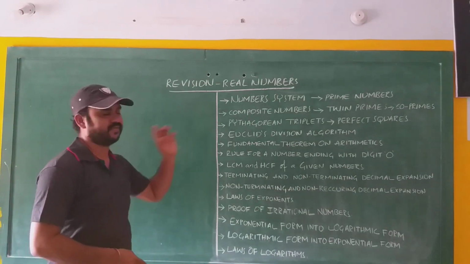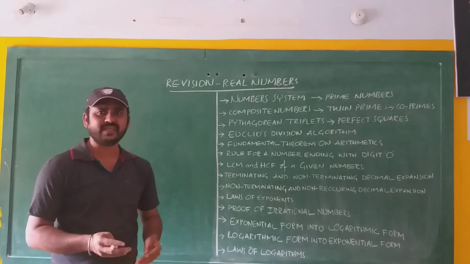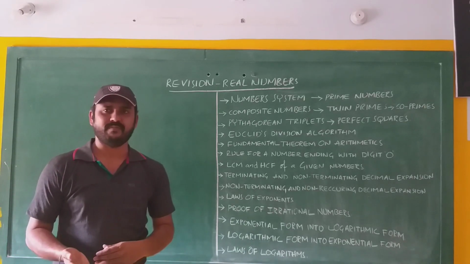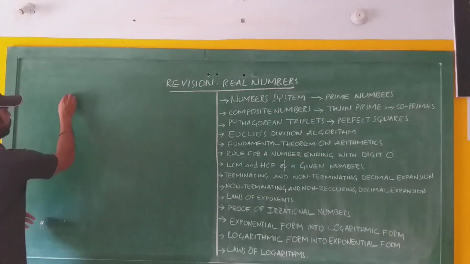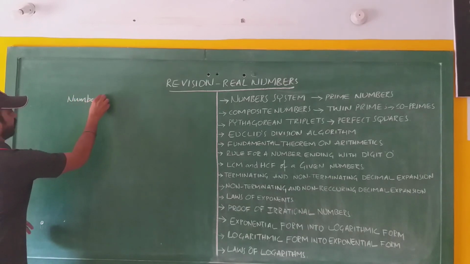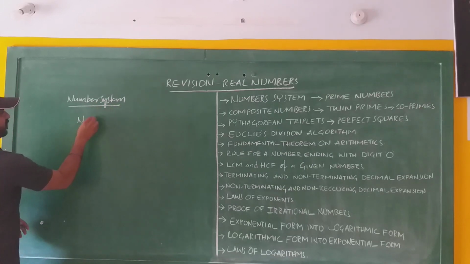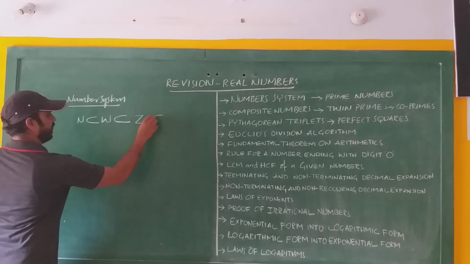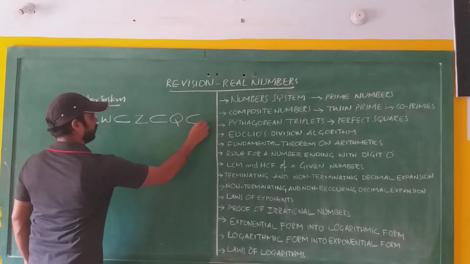First, number system. We know the types of numbers in real numbers: natural numbers, whole numbers, integers, rational numbers, irrational numbers and real numbers. Natural numbers are a subset of whole numbers, which are a subset of integers, which are a subset of rational numbers, and rational numbers are a subset of what here?